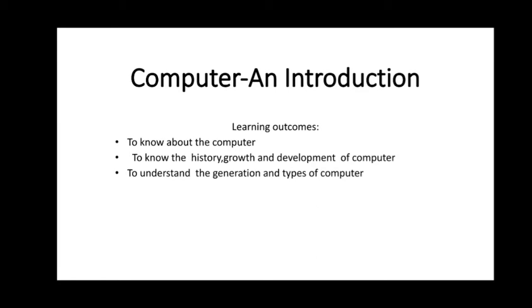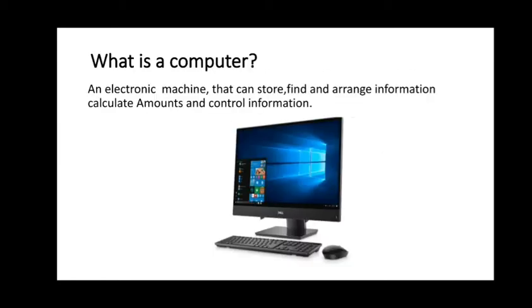Okay. So today we are going to discuss the computer history, growth, development, their generations and types. Come, let us discuss computer. So what is a computer? Computer is an electronic machine, and we can use it to store, find, and arrange information. Since computer has a memory, we can store and retrieve data. And also we can calculate amounts and control information with the help of computer.